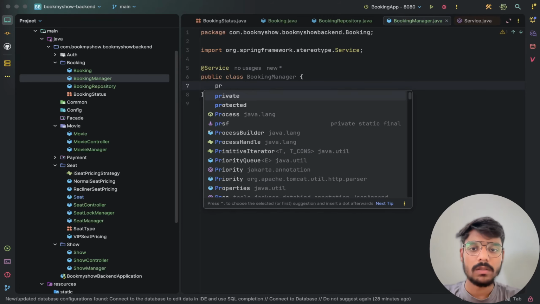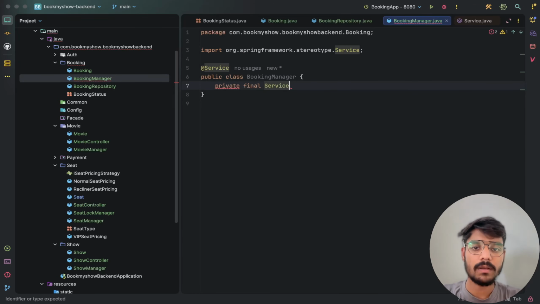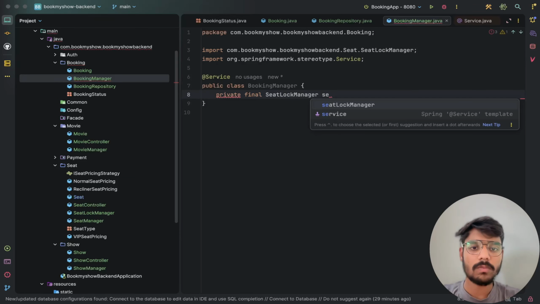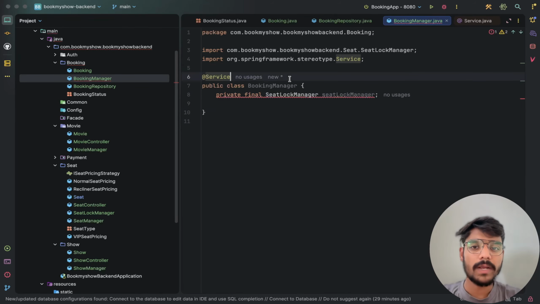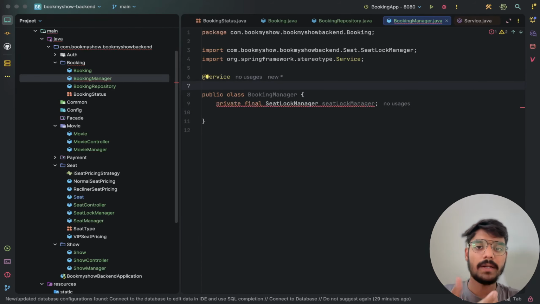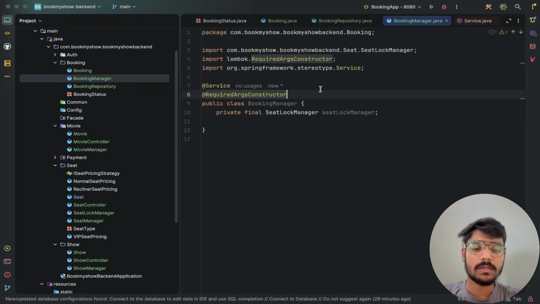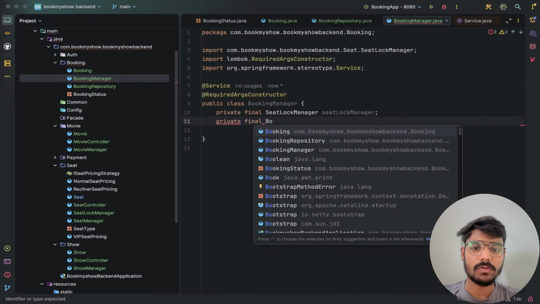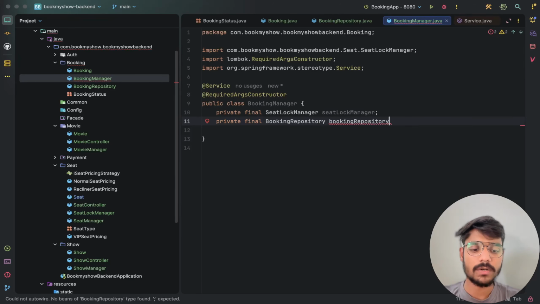So to call the SeatLockManager, we will make a field here, SeatLockManager seatLockManager. To provide its object dependency, we need to require it in our constructor. Okay. And then after having the lock and all these details, we will make the object of booking and save it in our repository. To get the save method, we need the booking repository. Let us make it a bean dependency also here. So we are calling the booking repository.